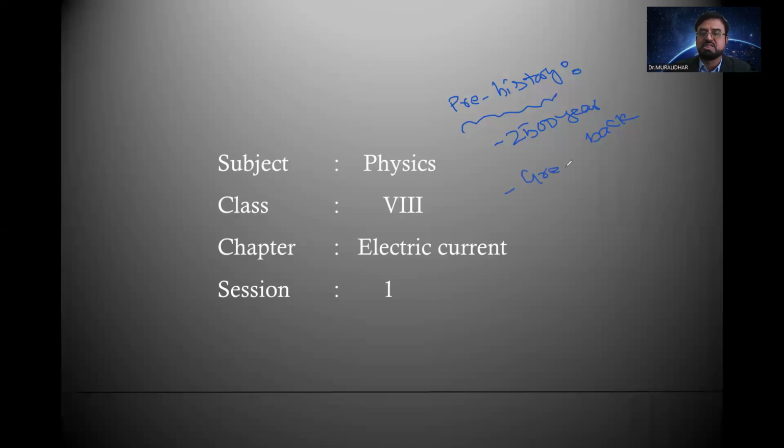A Greek philosopher, Thales, introduced the word electricity from a Greek word, electron. Electron is a Greek word from which the word electricity is derived.